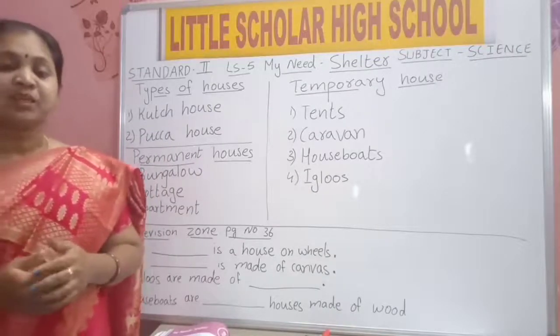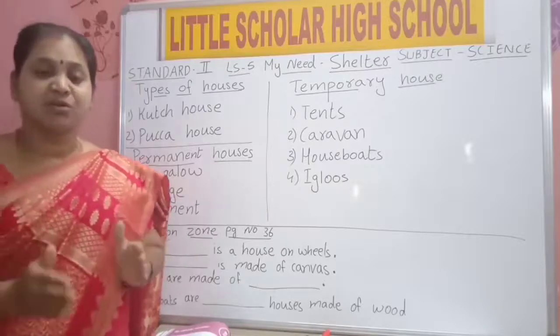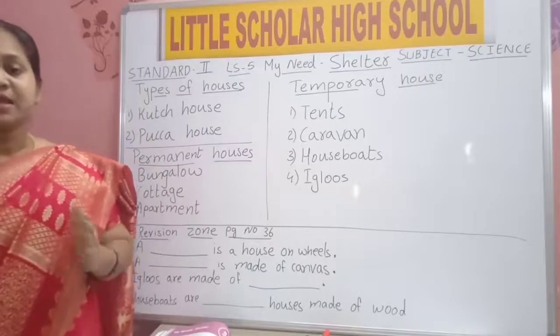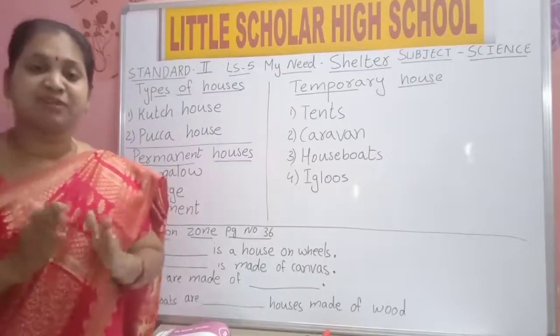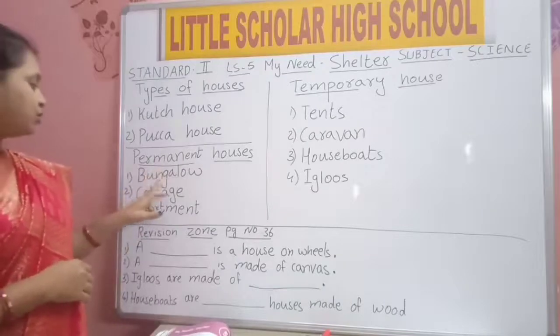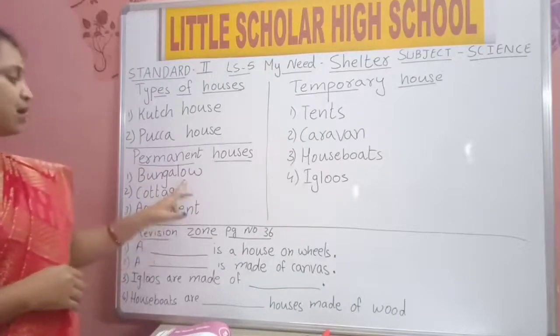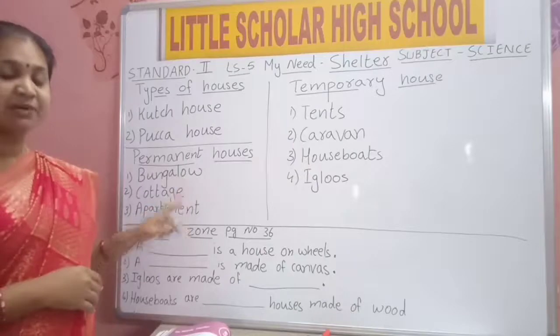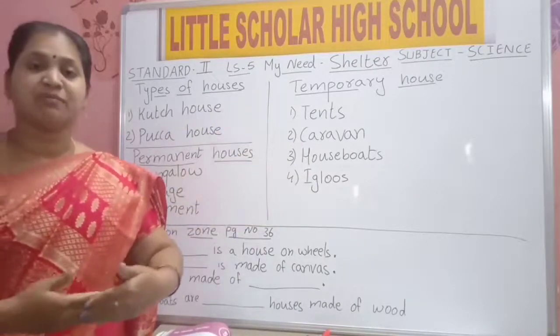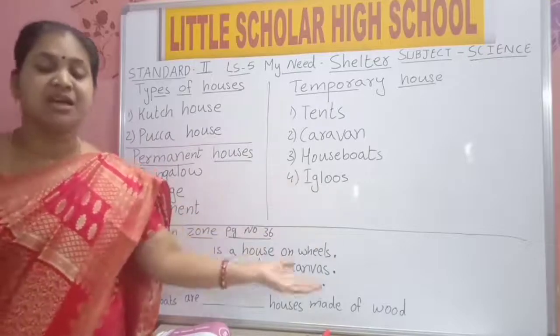So pakka houses are permanent houses. They will not move from one place to another. What are examples of permanent houses? Bungalow, cottage, apartment. What is a bungalow? A bungalow is a big building. In front of a bungalow we will have a big garden.